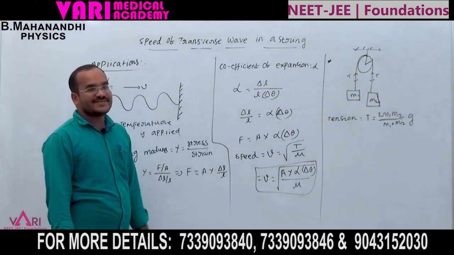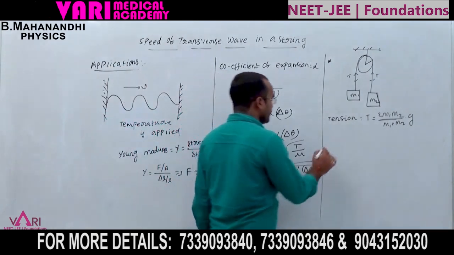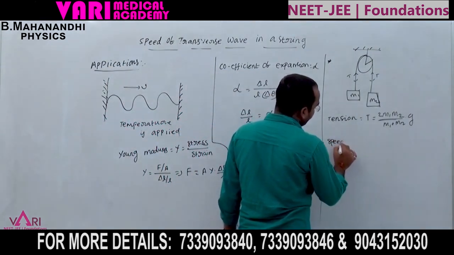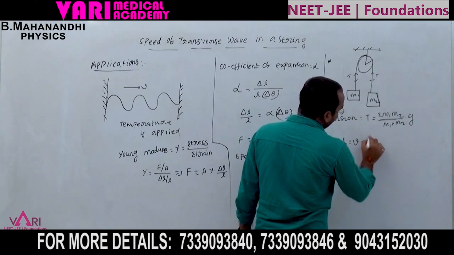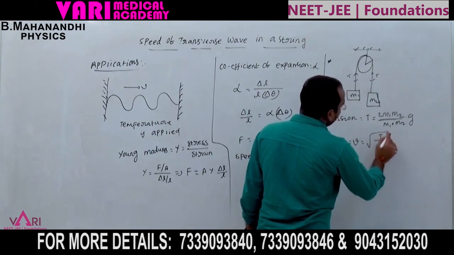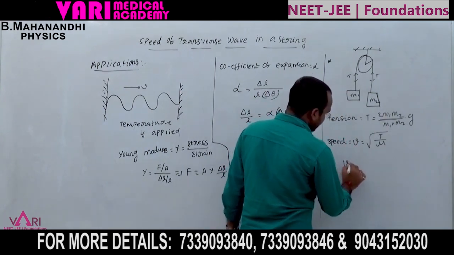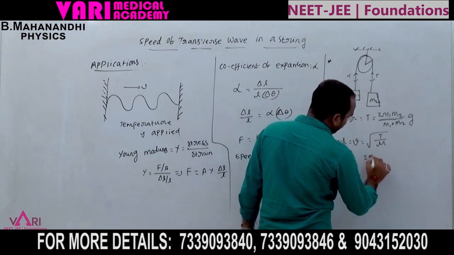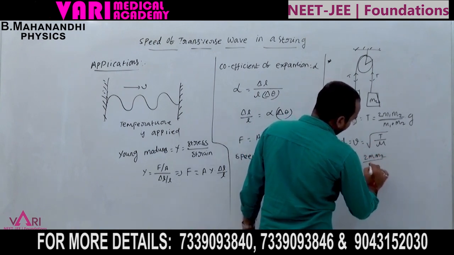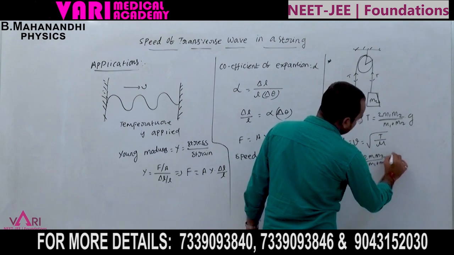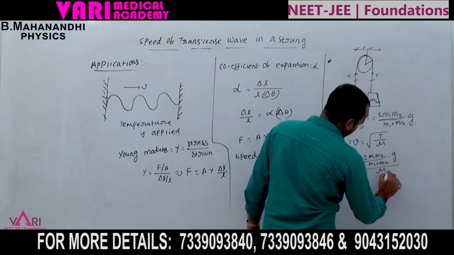Based on this tension, the speed is V equal to root of T by mu. So V is equal to root of 2 M1 M2 by M1 plus M2 into g by mu.